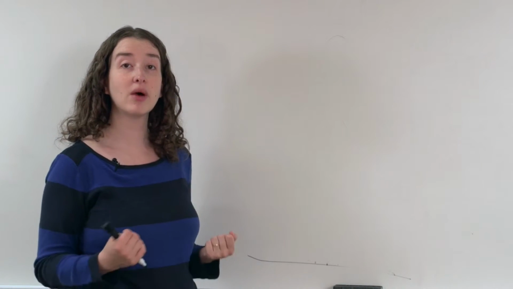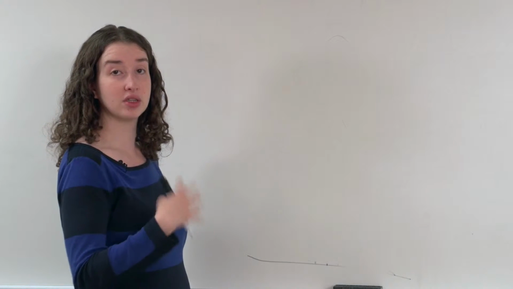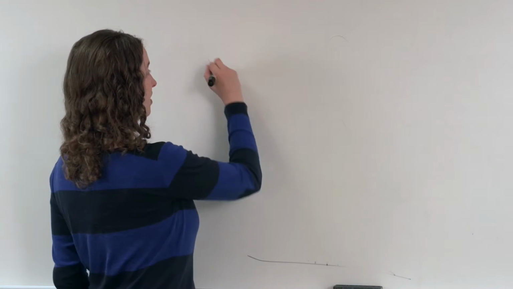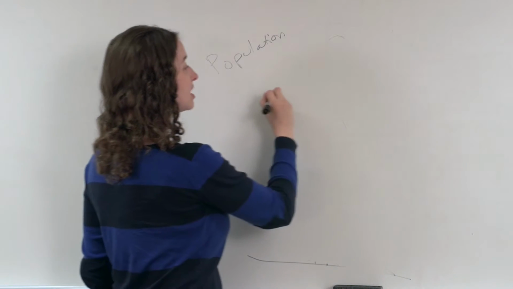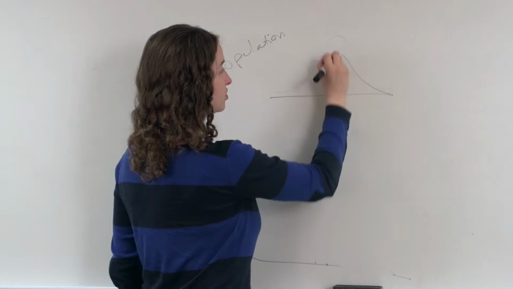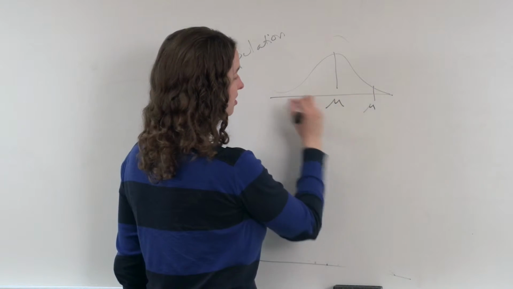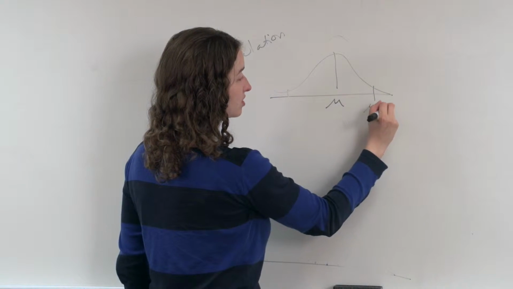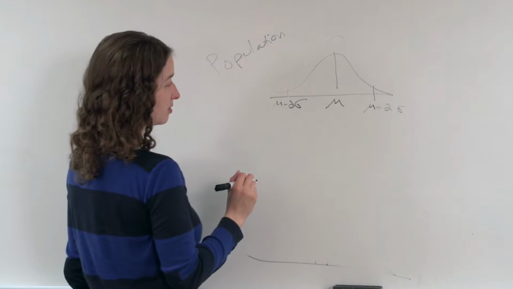I'd now like to go over the same concept, but instead of talking about 65 and 4 particular numbers, I want to put notation on it. I want to put the conventional notation that we use to talk about distributions with certain means and certain variances. So we've got the population. Suppose that population follows a normal distribution with mean mu and variance sigma squared, then this upper bound will be mu plus 2 sigma, and this lower bound will be mu minus 2 sigma.